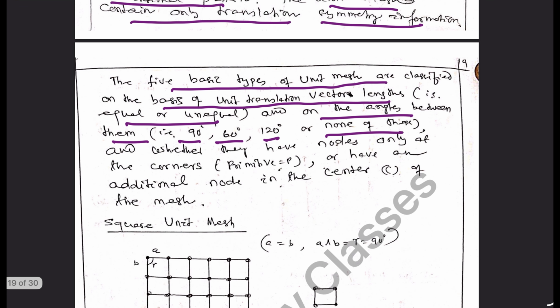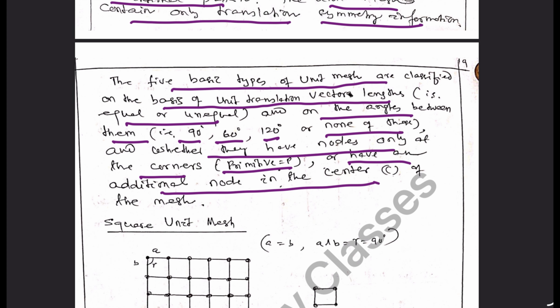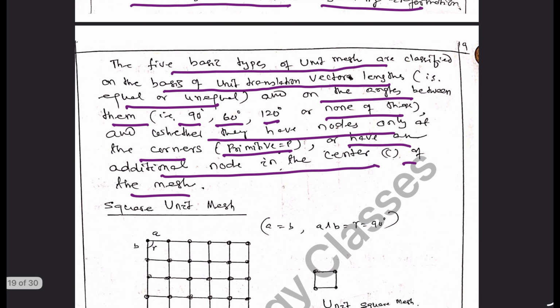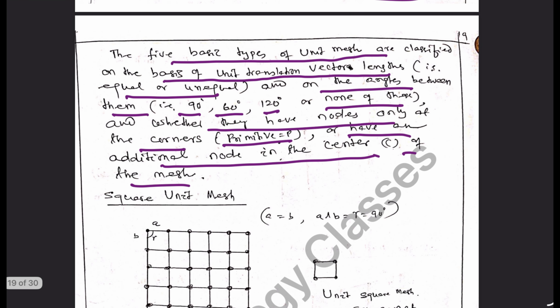If they have only nodes at the corners, it represents a primitive mesh. If you have additional nodes in the center of the mesh, it becomes primitive with a central node. So let us see how this arrangement of atoms or motifs or the nodes can be possible.